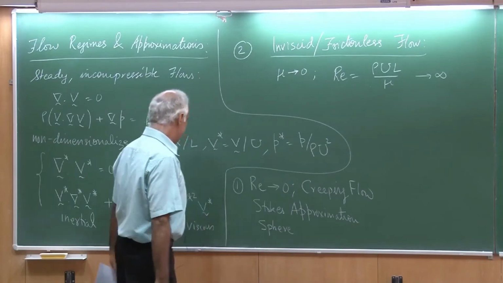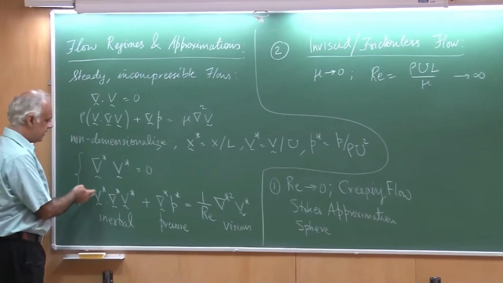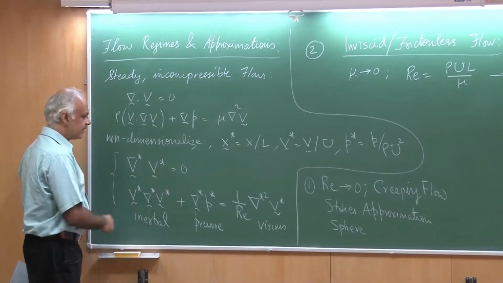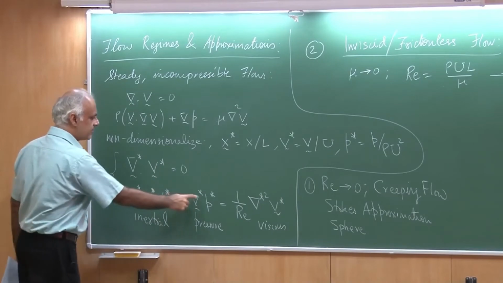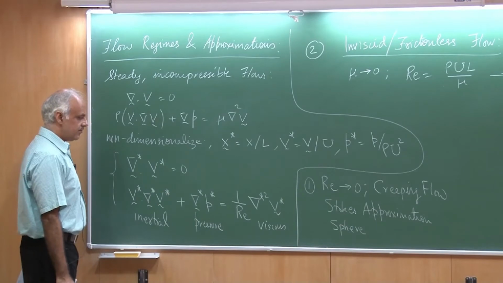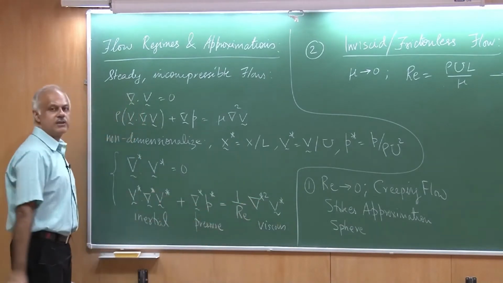And in that case, you can see from these equations the divergence of V that remains as is, but out of these 3 terms here in the momentum equation, we should be able to now get rid of this term, and only 2 terms remain.